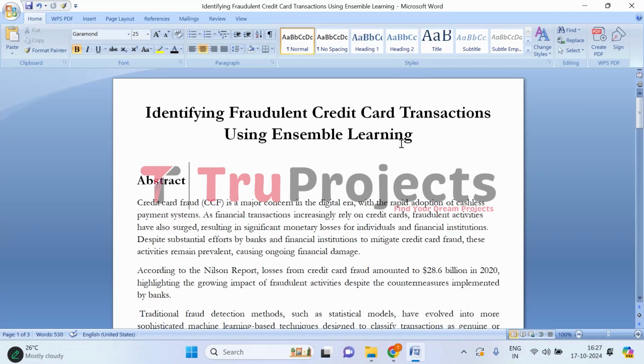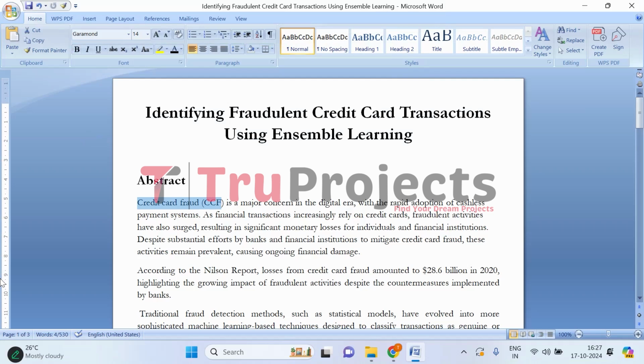In this video, we are going to explain the project, which is identifying fraudulent credit card transactions using ensemble-based learning. Before getting into the execution, first let's understand what the project is. We all have heard the term credit card fraud, right? So let's get deeper into it.